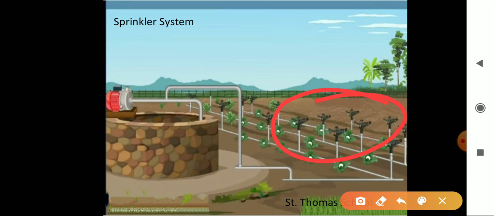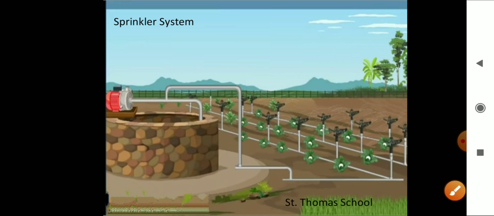This system is more useful on uneven land where sufficient water is not available. Understood? So they are using this type of method, the sprinkler system.